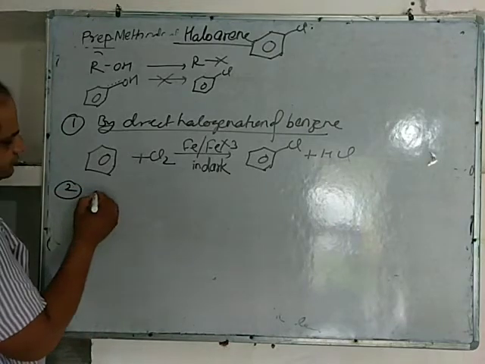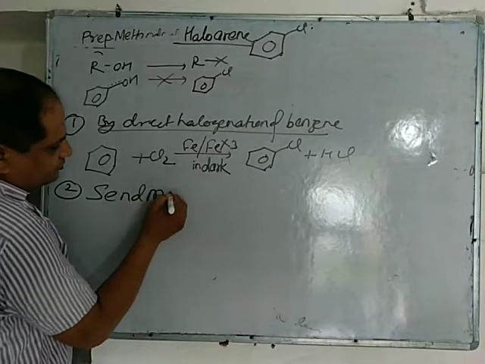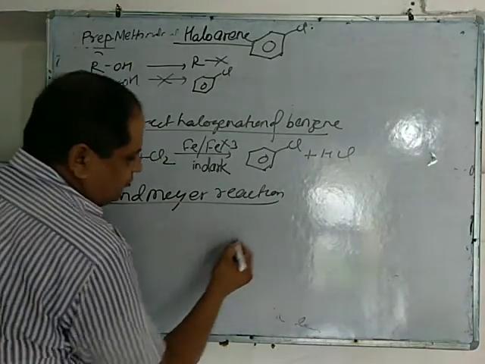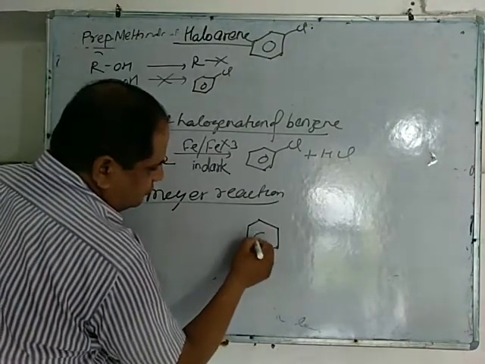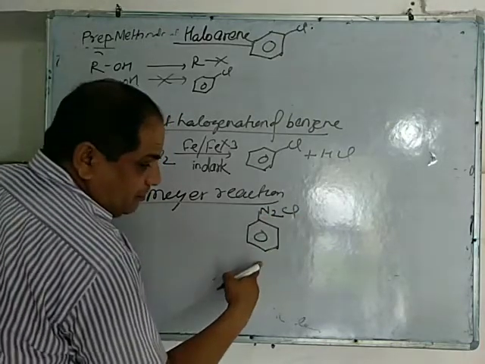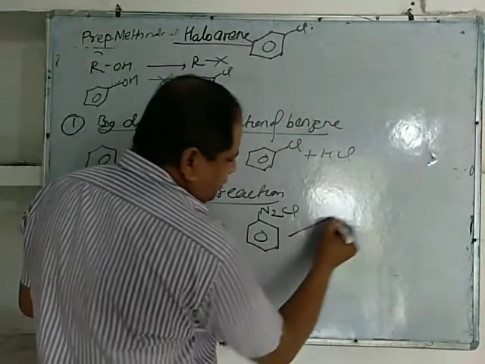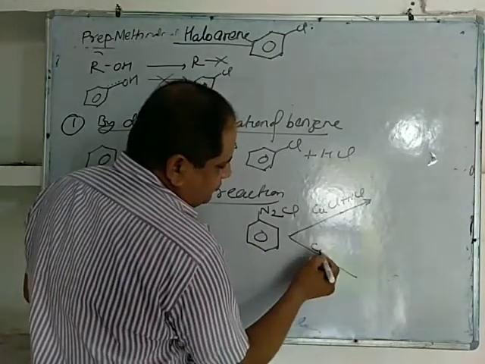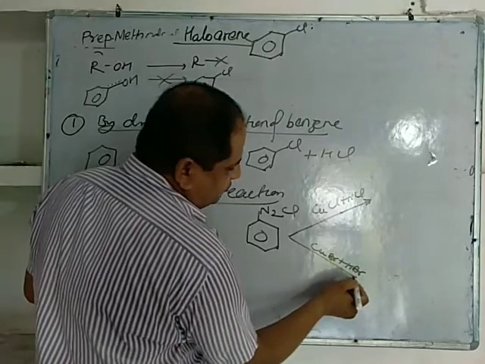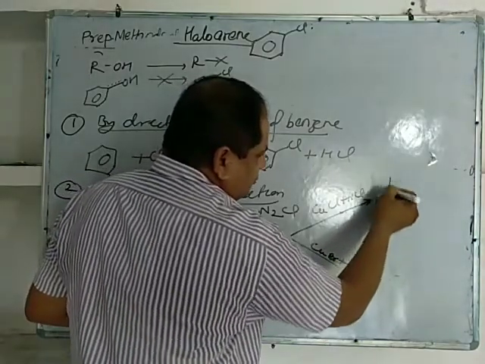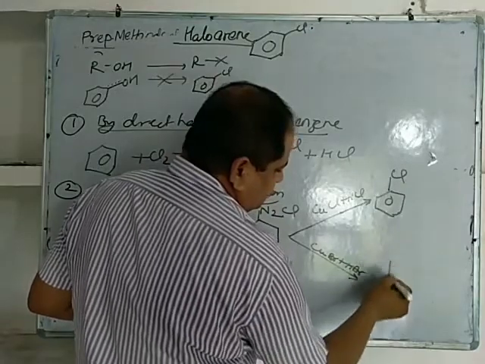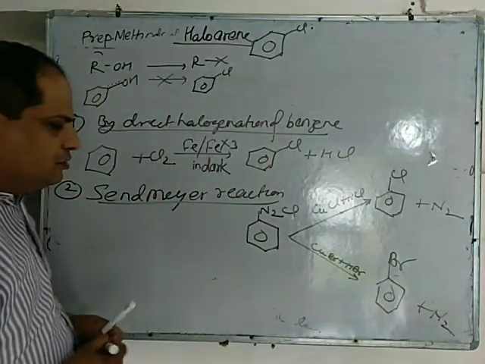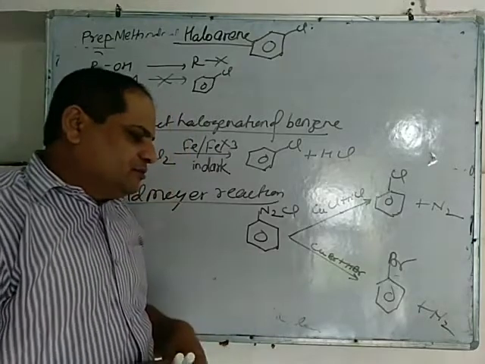The second is Sandmeyer reaction. When benzene diazonium chloride is reacted with CuCl plus HCl or CuBr plus HBr, chlorobenzene or bromobenzene are formed respectively. This is called Sandmeyer reaction.